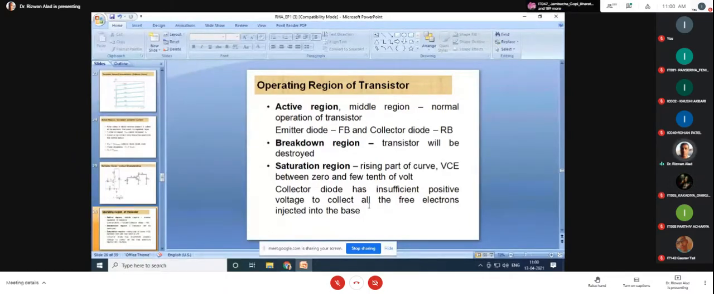Actually, the base has two characteristics. Which are the two characteristics of the base? Base is lightly doped and a very thin region.